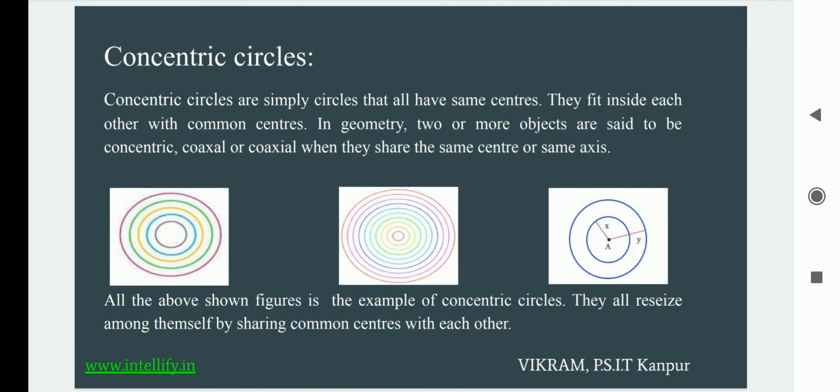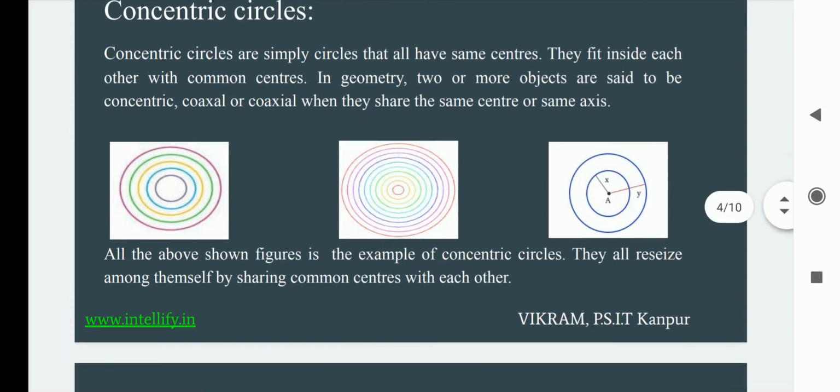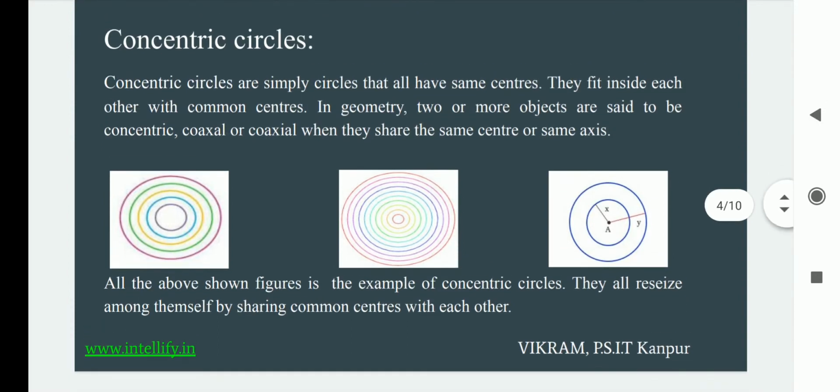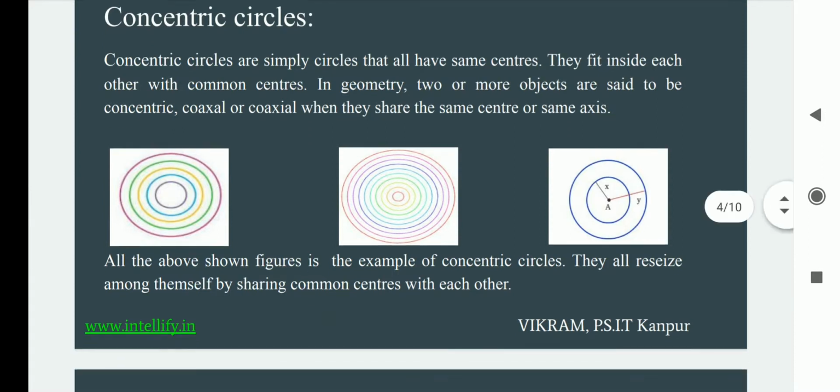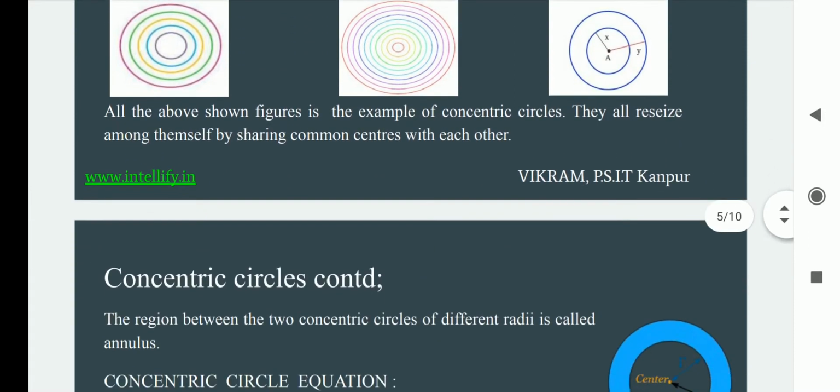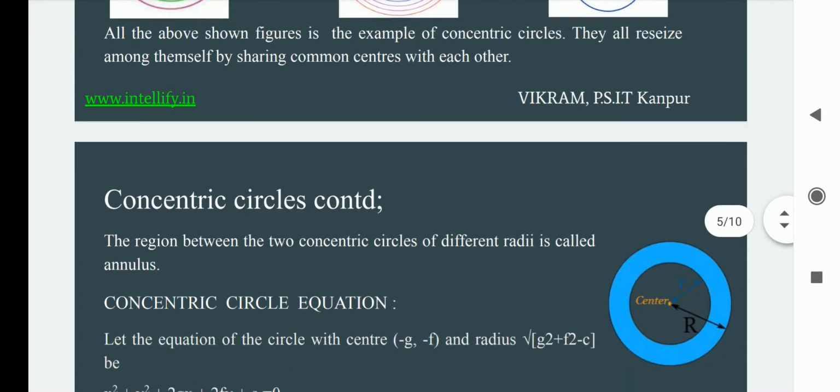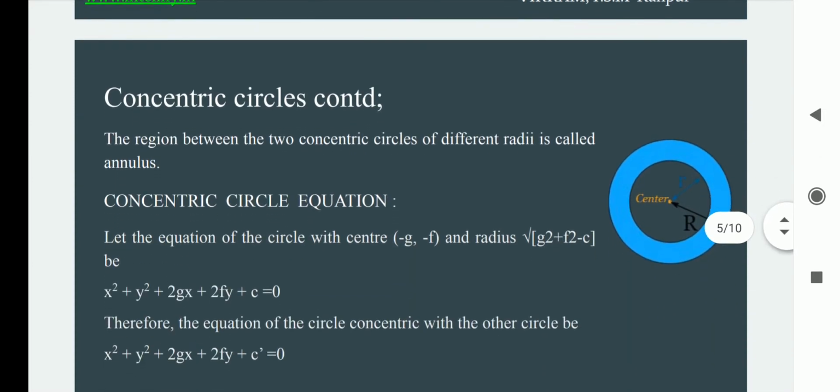All the figures that you can see have the same center and are examples of concentric circles. They can all be seen resizing among themselves while sharing a common center. Basically, the region between two concentric circles of different radii is termed the annulus.